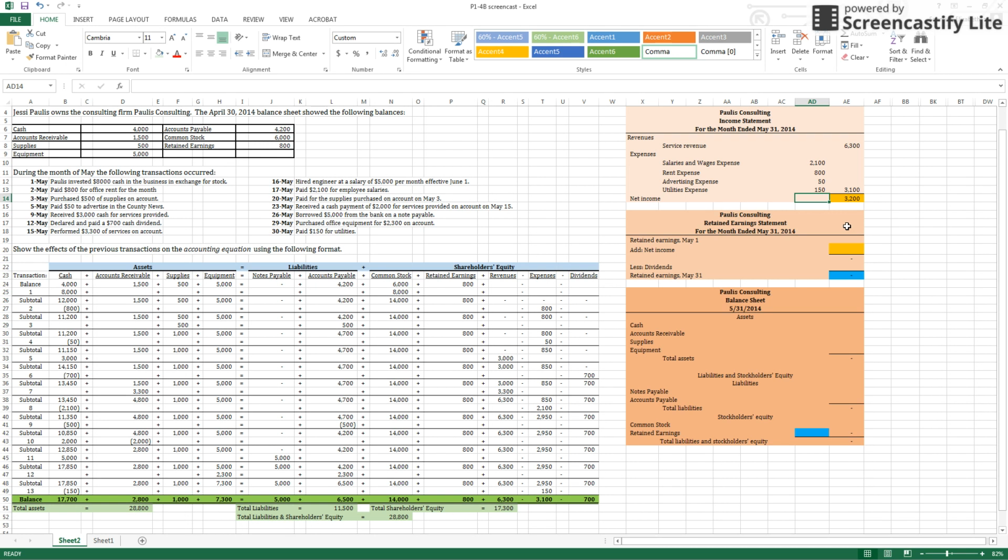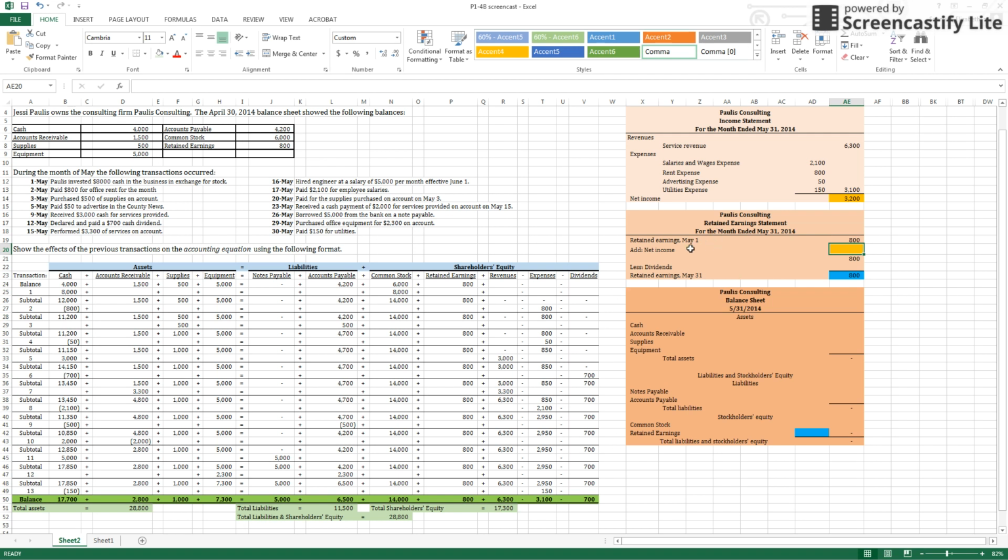So for our retained earnings statement, we're trying to see what retained earnings is doing over the month. And so we begin with what we started with. And on May 1st, if you go way back to our balance sheet over here, retained earnings had a balance of $800. So we can place $800 here as our beginning balance in retained earnings.